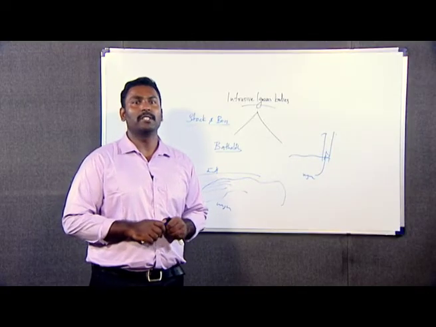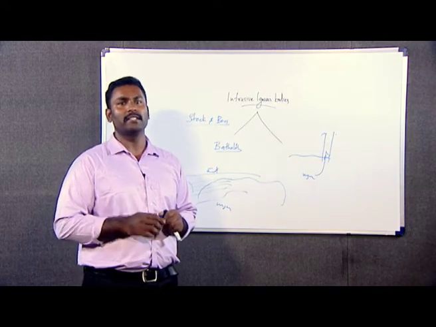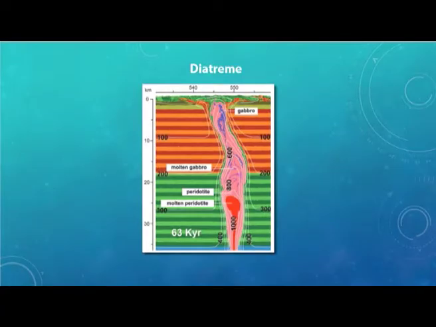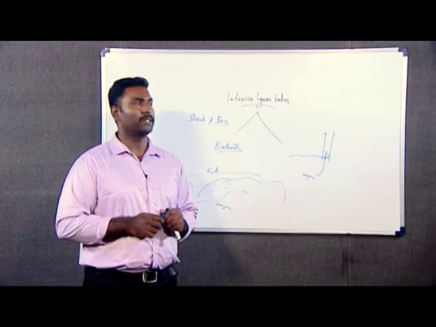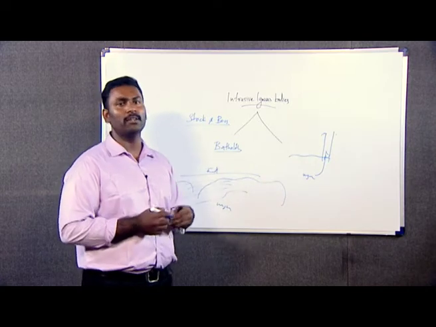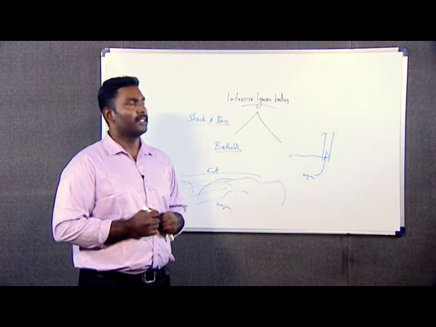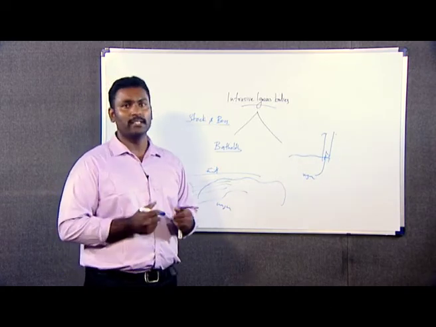Now, we are going to discuss the last discordant intrusive body, that is diatreme. A diatreme can be defined, as you can see in this figure, as a carrot-shaped intrusive body which is circular or elliptical in cross section, having 1 to 2 kilometers depth, and it is steeply dipping, tapering downwards and terminating into its root zone. As you can see, we term it a discordant body because it will cut across all the rock sections in the overlying strata. So, these are the important discordant igneous bodies.